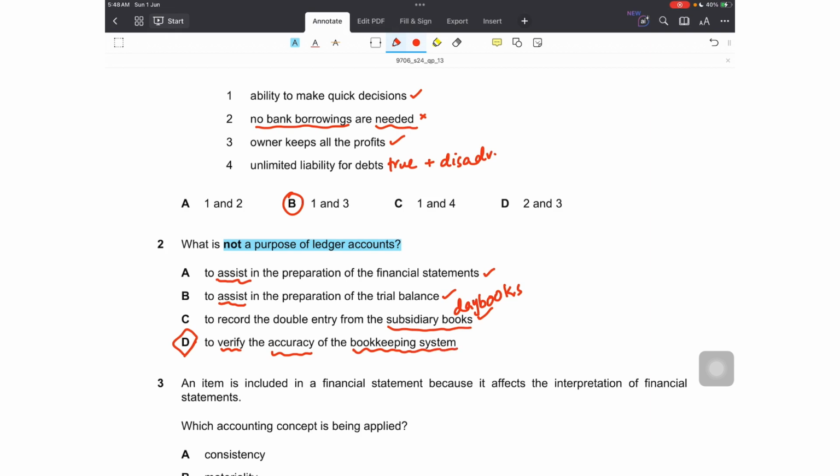So T accounts have to be made, and to verify them against something, for instance, we need control accounts, we need bank reconciliation statement, or even trial balance is required to verify the bookkeeping process. So T accounts on their own can't be used to verify the accuracy of bookkeeping system. We have to have something to check them against. So this is not a purpose of ledger accounts.